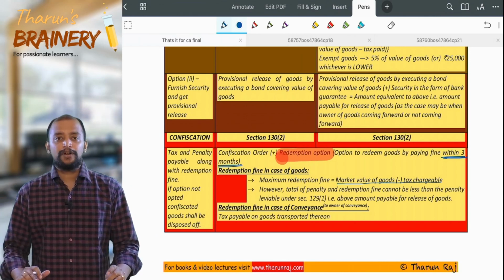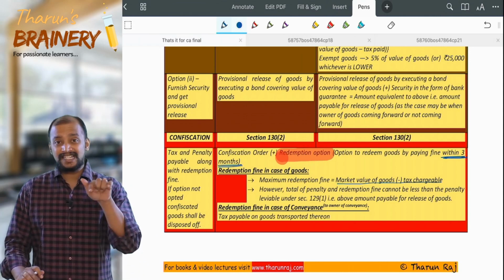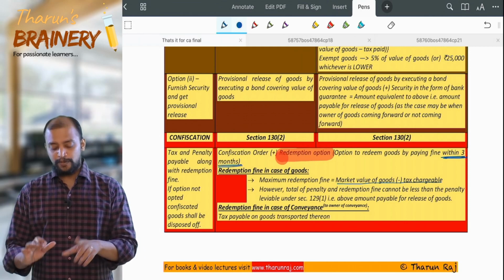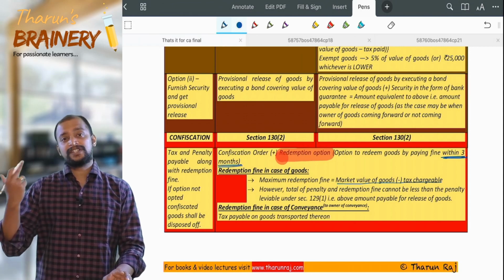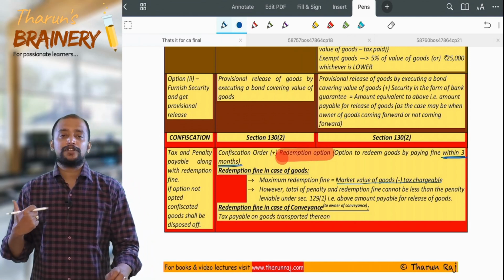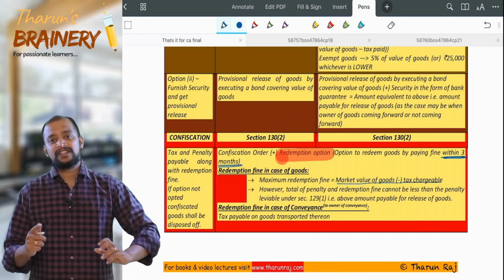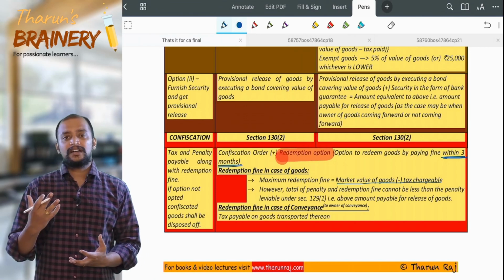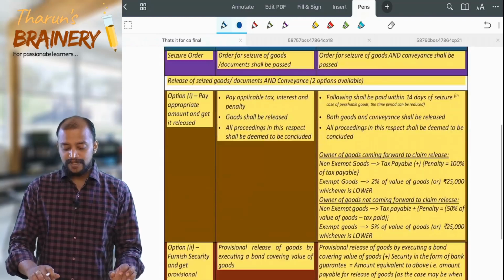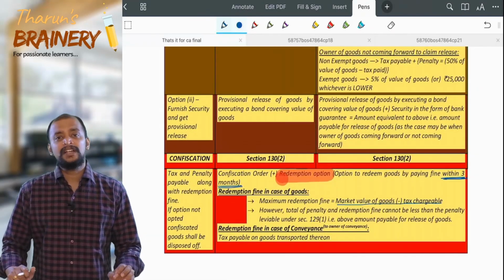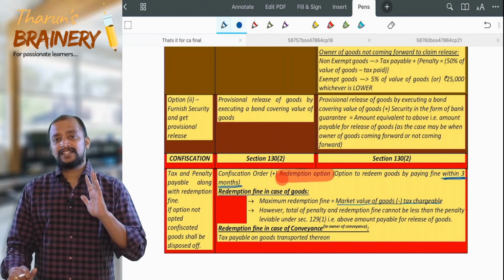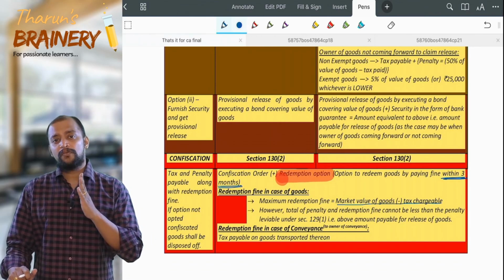So this particular point is not applicable for section 67. Right now we are discussing section 67. So for section 67, this point is not applicable. That is applicable only in case of section 129. Then same way, next point, redemption fine in case of conveyance is also not applicable in section 67, because in section 67 we are not confiscating or taking any conveyance. It is only the access to the business premises from where the goods are being seized. So this is about situation 1, that is section 67 read with section 130.